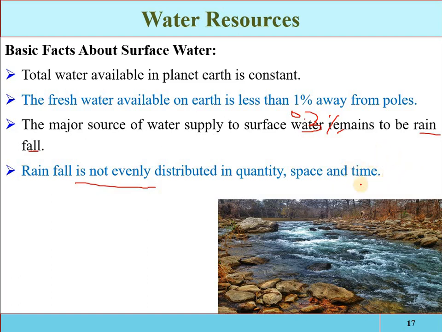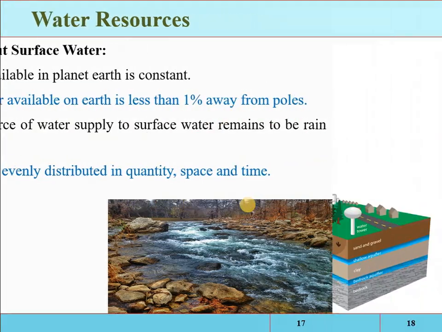So that is the problem, that the rainfall is not evenly distributed. It is variable with respect to time, and also in terms of space. For example, in Pakistan, in the northern areas more rainfall occurs, and in the southern part of the country less rainfall occurs. So again, that is the spatial variation. So these are the facts about the surface water: the total surface water is constant, less than 0.3%, the major source of the surface water is precipitation, and the rainfall is not evenly distributed. So again, the surface water will not be evenly distributed on the Earth's surface.